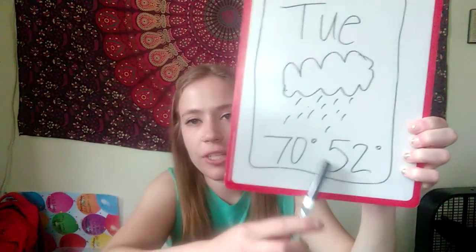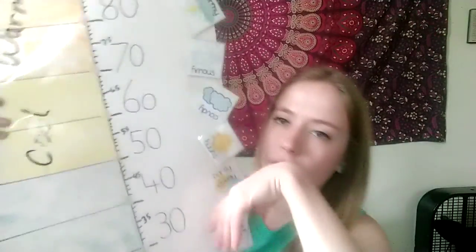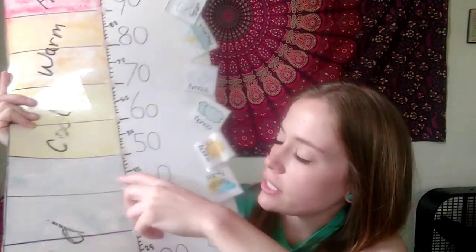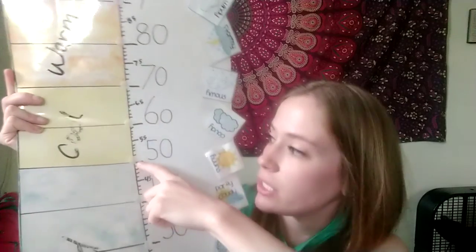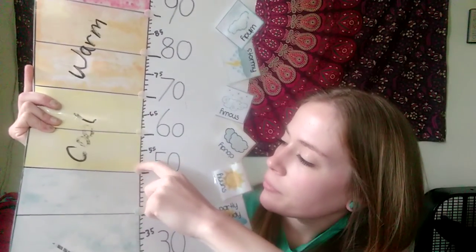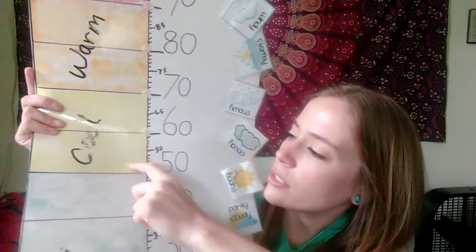Okay, so 70 degrees is our highest expected temperature. That means that 52 degrees is our lowest expected temperature. So that will most likely be our temperature tonight. So let's go ahead and see where that falls. So 50 is easy to find. It's right here. And 50 plus 2 is 52. So 51, 52. Right here. So we are in the cool temperature range. So it will be a cool temperature tonight.